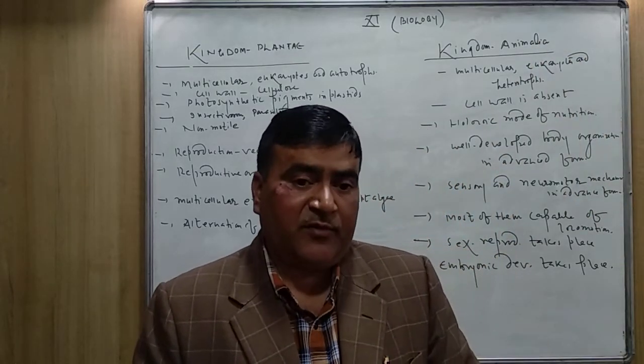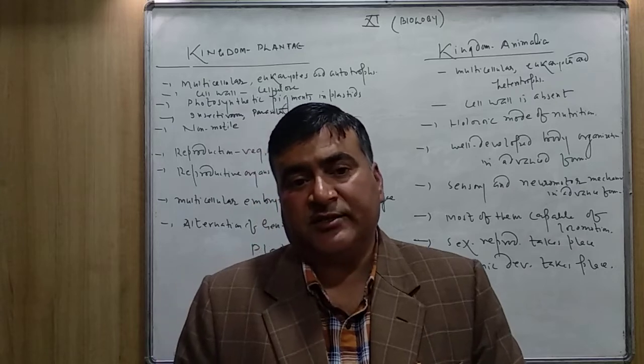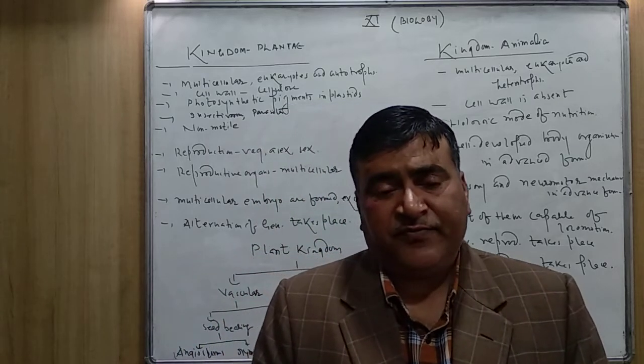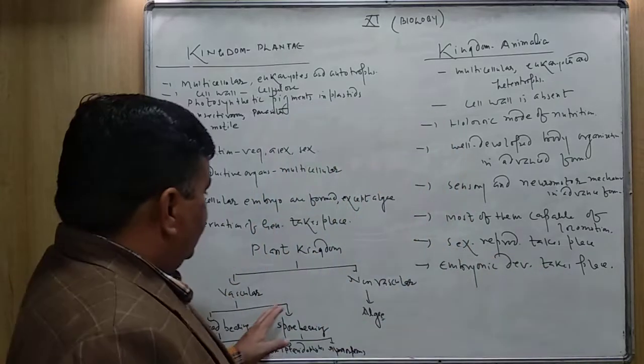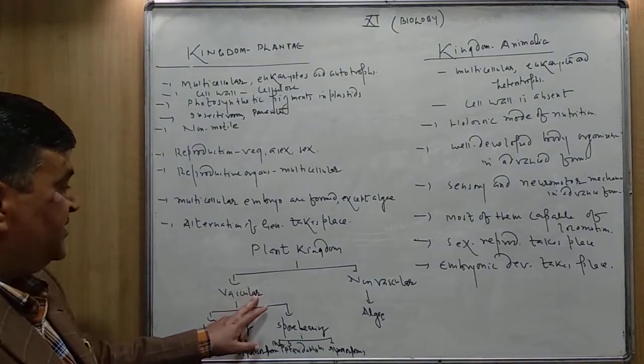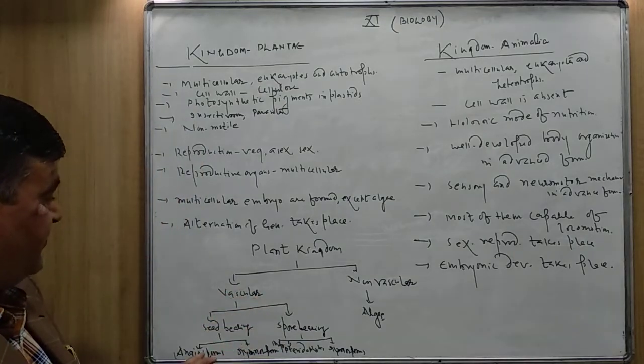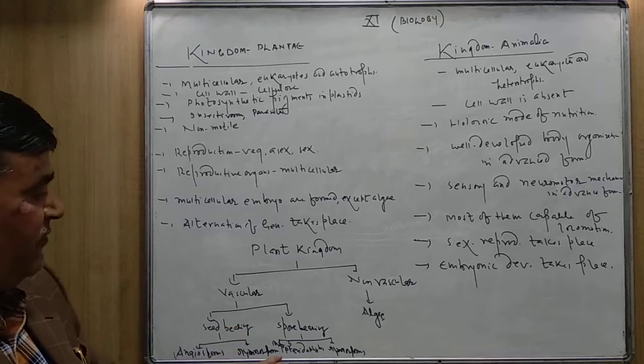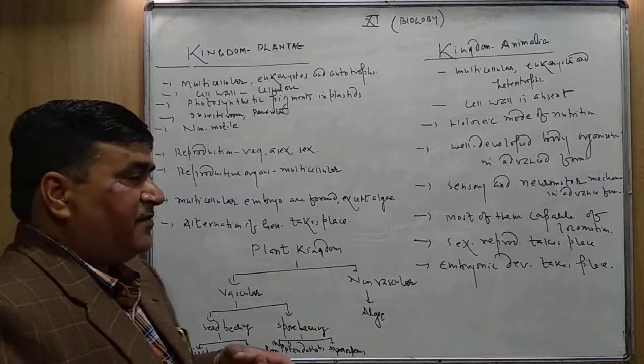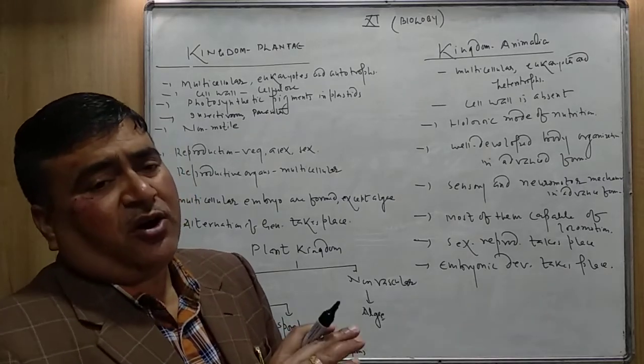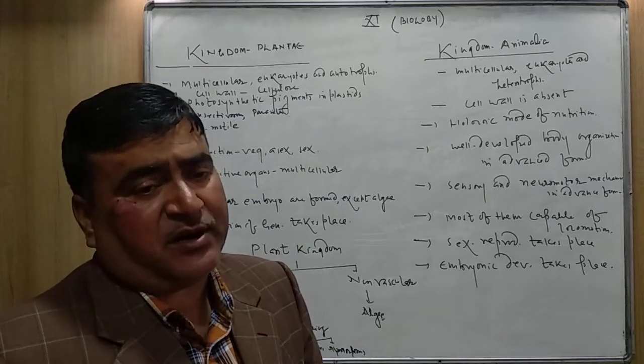They have phloem also to transport the food materials from leaves to other parts. So these are the vascular plants. They include pteridophytes, gymnosperms, angiosperms. All these plants are vascular plants.